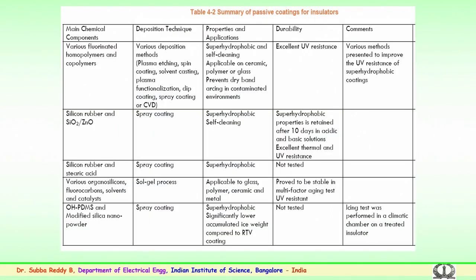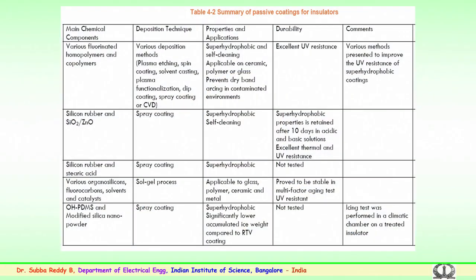So, in the summary of these passive coatings, which has been repeated, it has been noticed that a lot of effort is being made so that coatings can be used for ceramic, glass and polymer, with effort by the utilities, researchers and also the manufacturing companies to come up with better methods and techniques, and also durability in the field for longer sustainability.